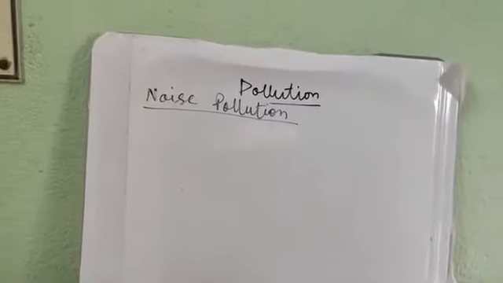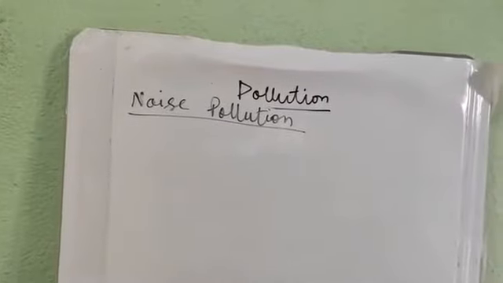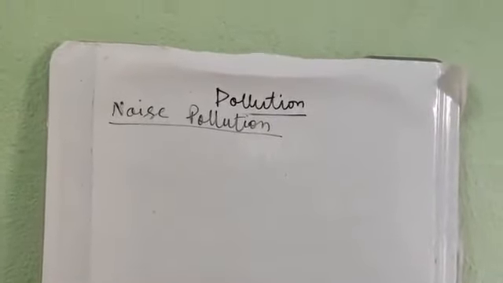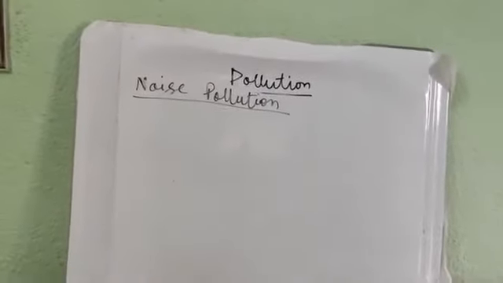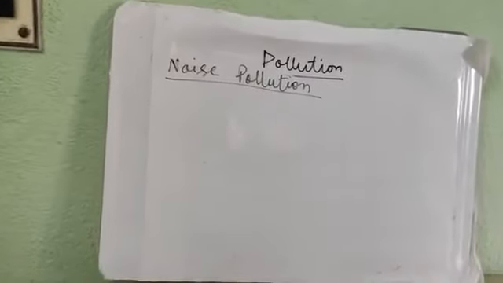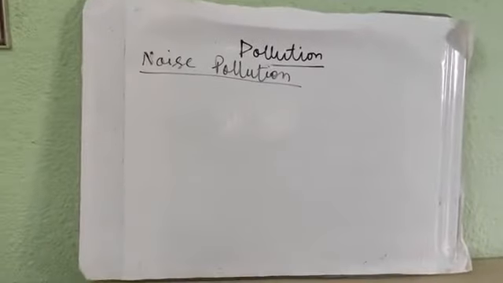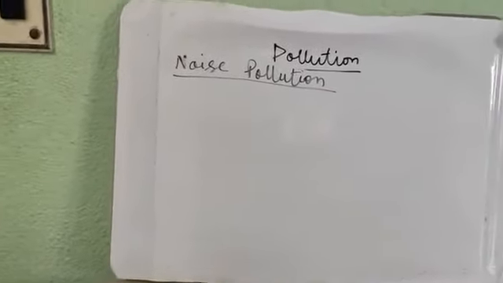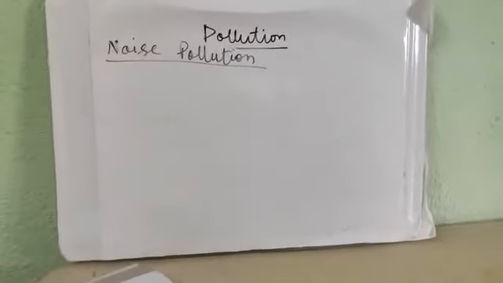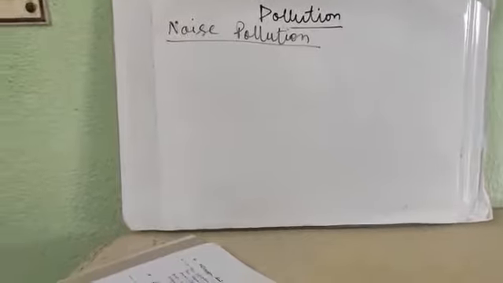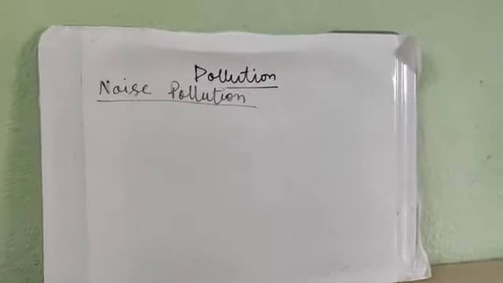Now the next is noise pollution. What is noise pollution? Unwanted, irregular, unpleasant, annoying noise which causes irritation to our ears and to us. That is noise pollution. There are 2 causes: one is vehicular, another is industrial. That means the noise created by vehicle horns and aeroplanes, vehicles running, friction of wheels. These are the vehicular noise.